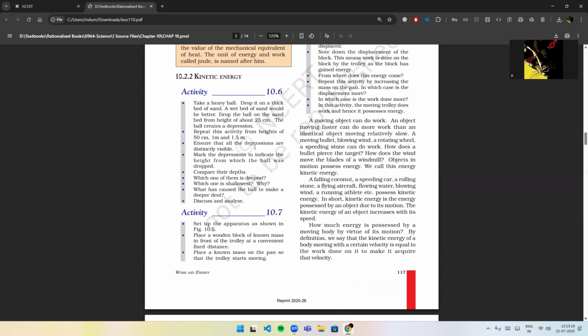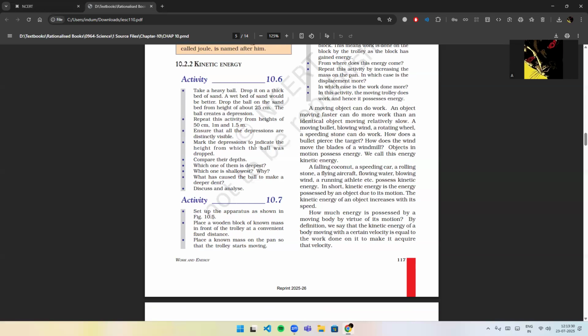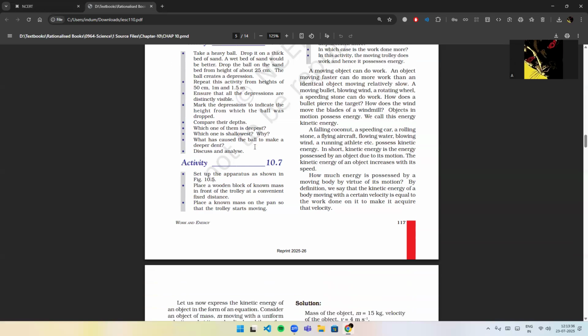A moving bullet, blowing wind, a rotating wheel, a speeding stone can do work. How does a bullet pierce the target? How does the wind move the blades of a windmill? Objects in motion possess energy, and we call this energy kinetic energy. A falling coconut, a speeding car, a rolling stone, a flying aircraft, flowing water, blowing wind, a running athlete, etc. possess kinetic energy.